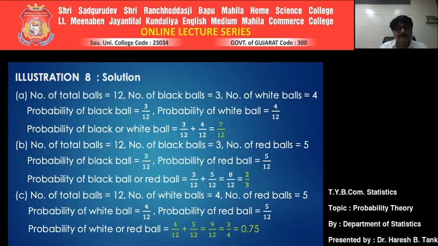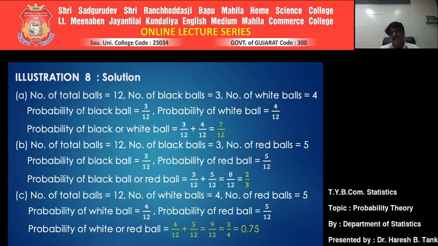Second question. Our intention is to get the probability of a black ball or a red ball. Total number of balls is 12. How many black balls are there? 3. How many red balls are there? There are 5. Probability of getting a black ball: favorable cases to get a black are 3, upon total number of possible outcomes, 12. So it is 3 by 12. Probability of a red ball: 5 by 12.